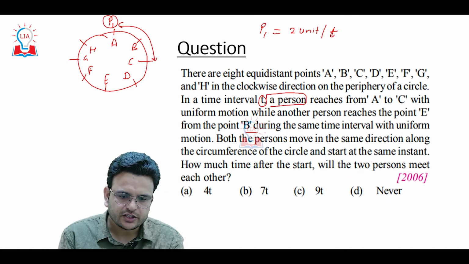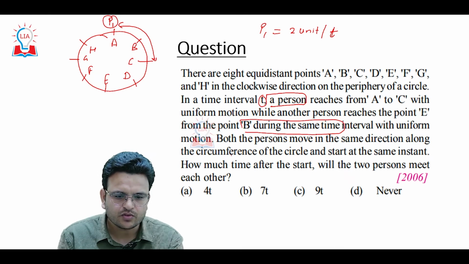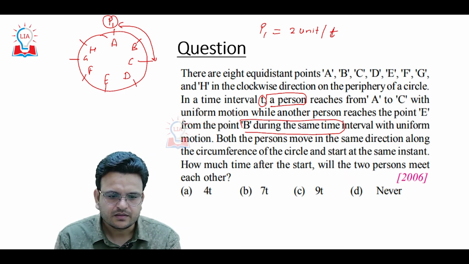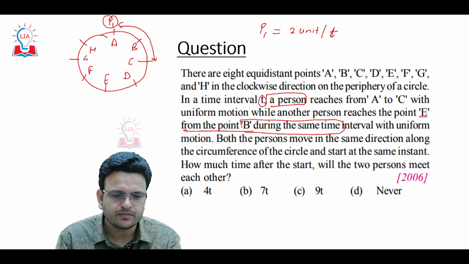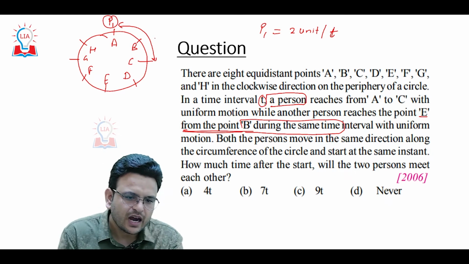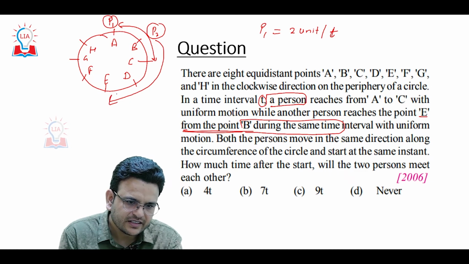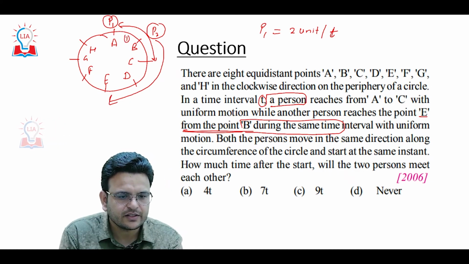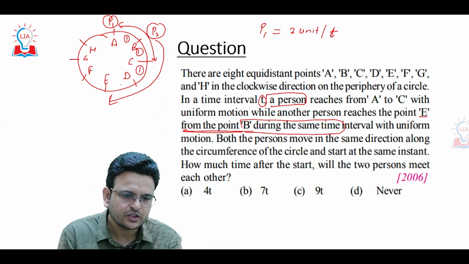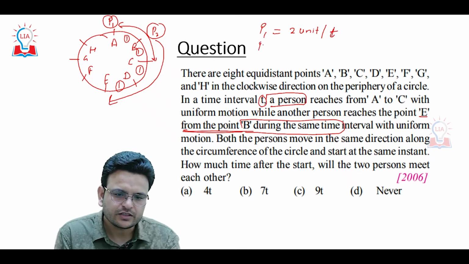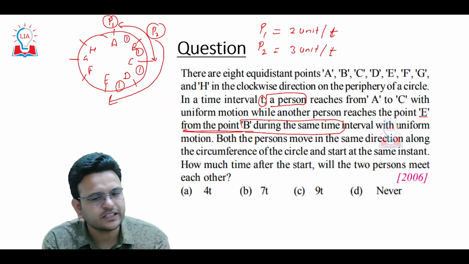Another person, during the same time interval with uniform motion, reaches the point E from B. Another person P2 started from B and reached E. Means person P1 has covered 1 unit and 1 unit, 2 units. Person P2 has covered 1 unit, 2 units and 3 units. So the speed of person P2 is 3 units per time t.